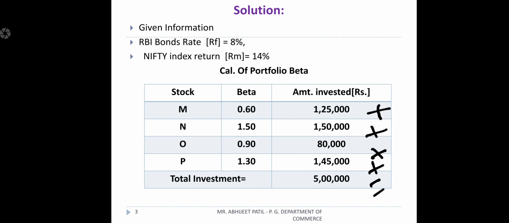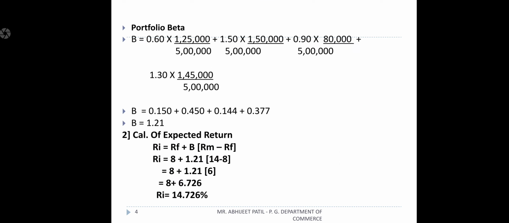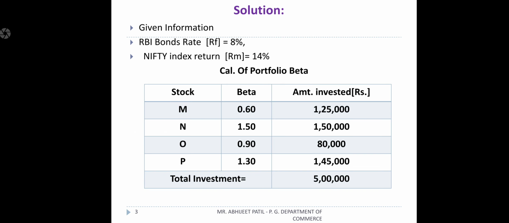So once we get the total investment, we should find the portfolio weights, and we'll get the total portfolio beta. So how do we find the portfolio beta? See, the portfolio beta is 0.60.